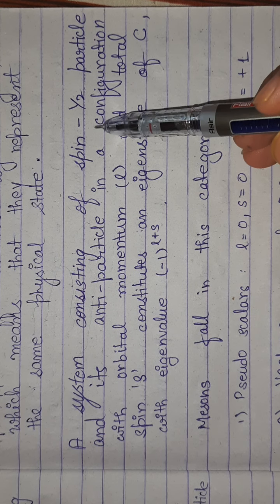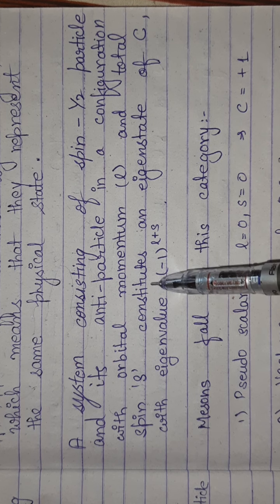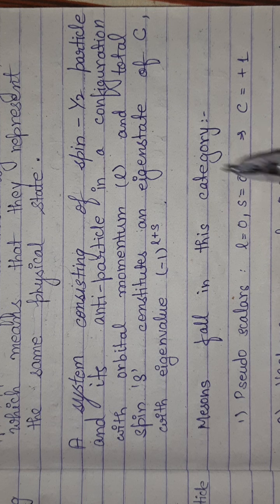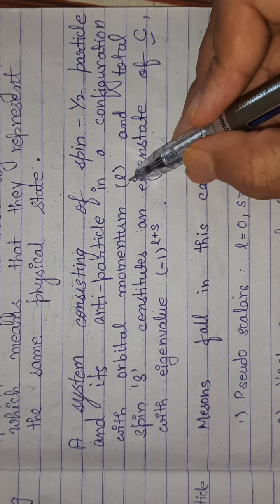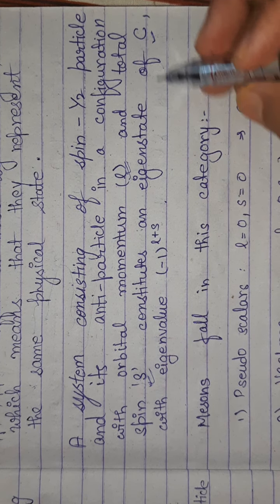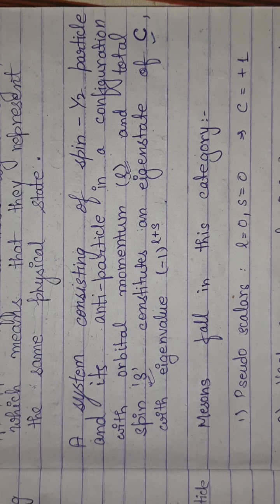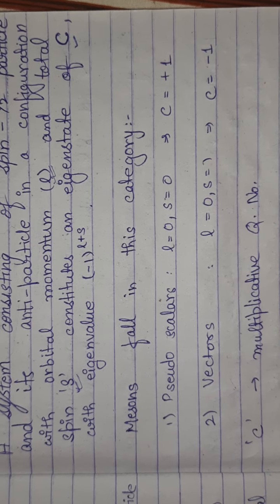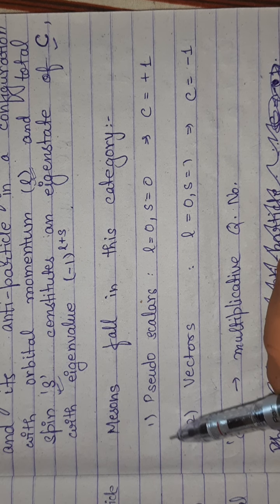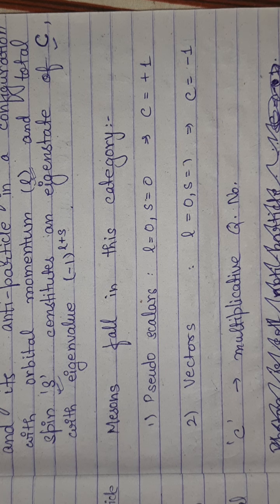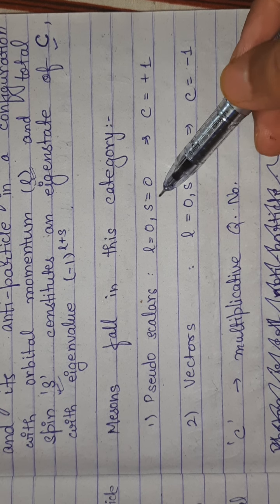Now, a system consisting of a spin half particle and its antiparticle in a configuration of orbital angular momentum and total spin constitutes an eigenstate of C. What does this mean? This means that for a system of particles that has angular momentum and also spin, the eigenvalue of charge conjugation will be minus 1 to the power L plus S. Mesons fit this category, and mesons have a lot of categories like pseudoscalar, vector, pseudovector, axial, and so on. These are differentiated by their values of angular momentum and spin.